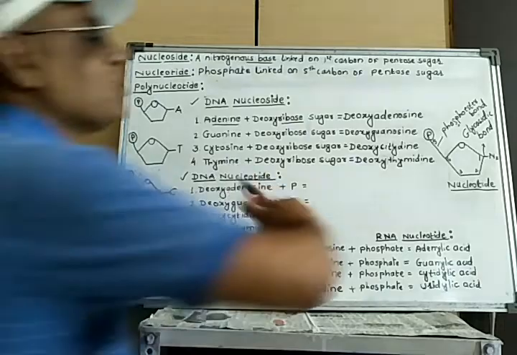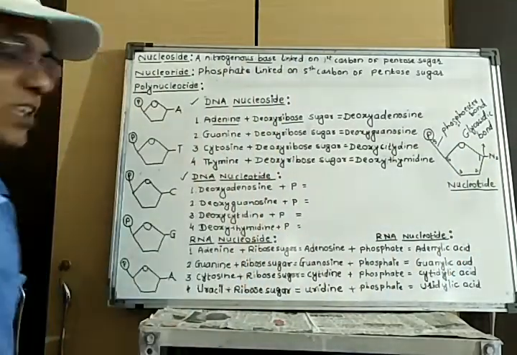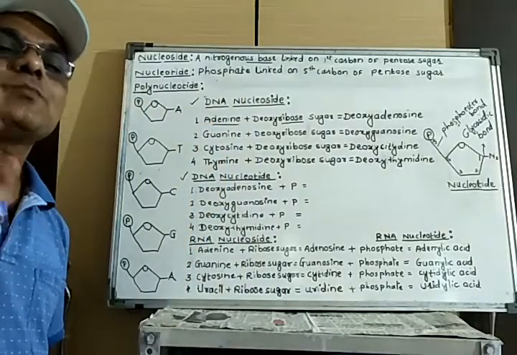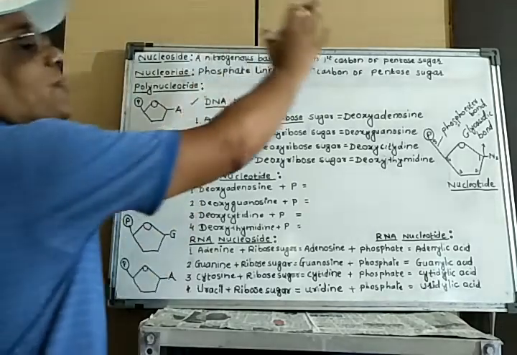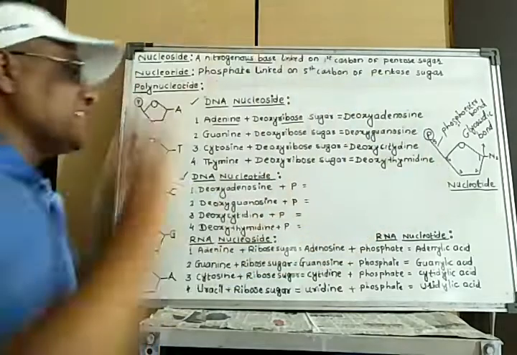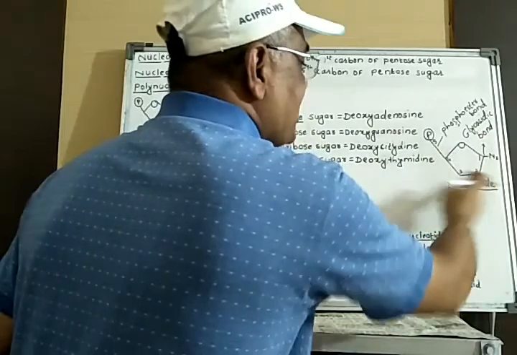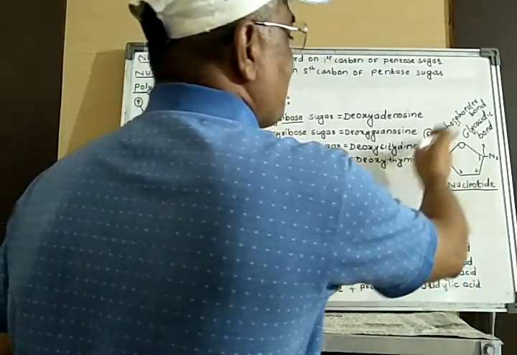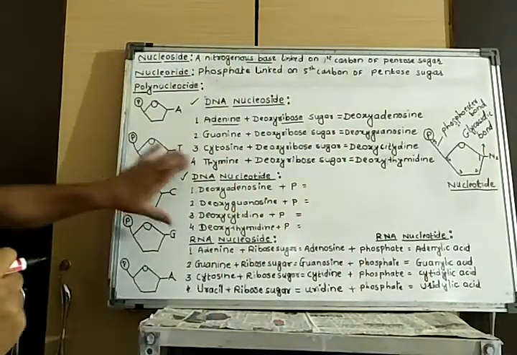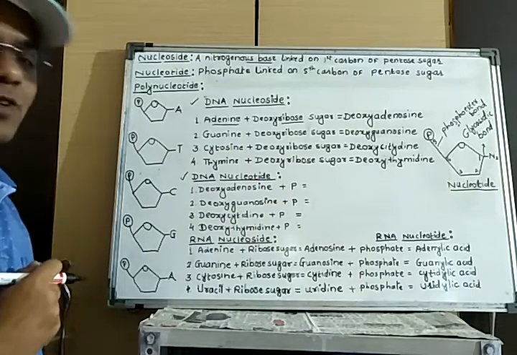And nucleoside is nothing but the pentose sugar plus nitrogen base. That is nitrogen base and pentose sugar. Adenine, guanine, cytosine, thymine: four types of nitrogenous bases present in DNA. That's why there is formation of four types of nucleosides in DNA. But when the phosphate is attached on that nucleoside at carbon number fifth, there is formation of a nucleotide. Then listen how there is formation of nucleotide in a DNA molecule.